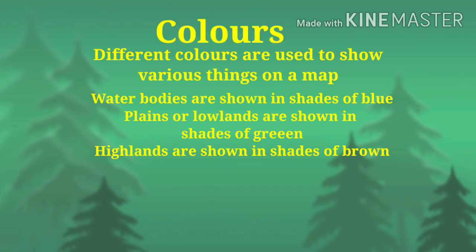Colors. Different colors are used to show various things on a map. Water bodies are shown in shades of blue. Plains or lowlands are shown in shades of green. Highlands are shown in shades of brown.